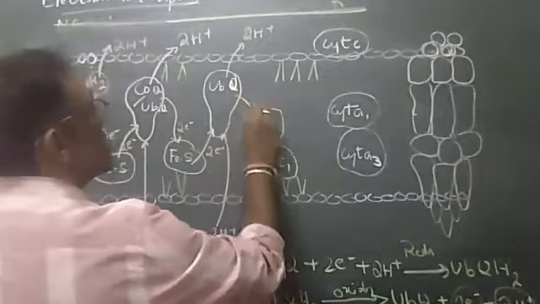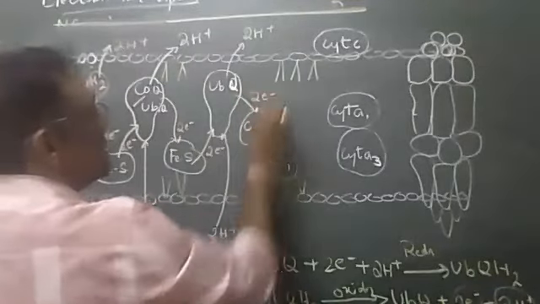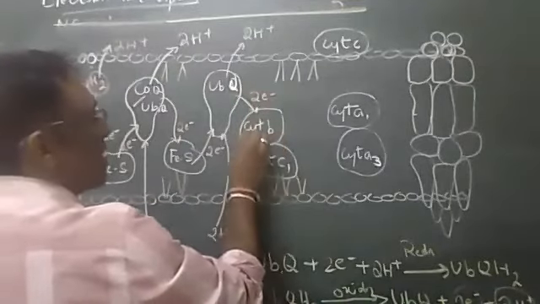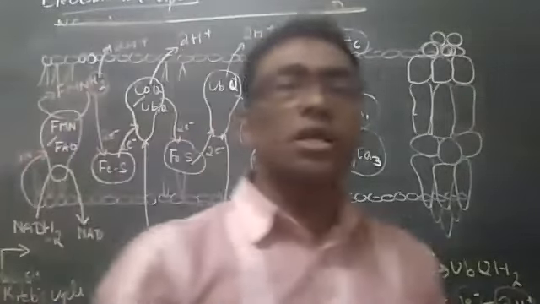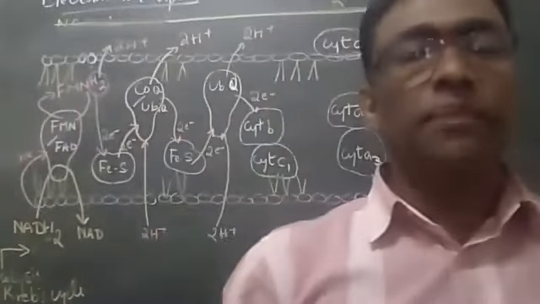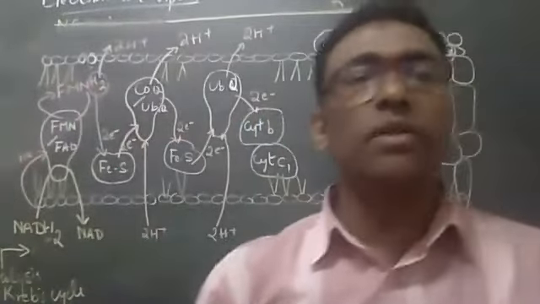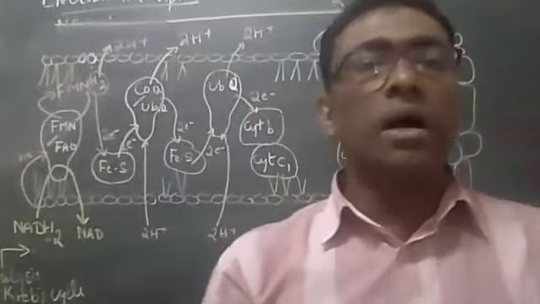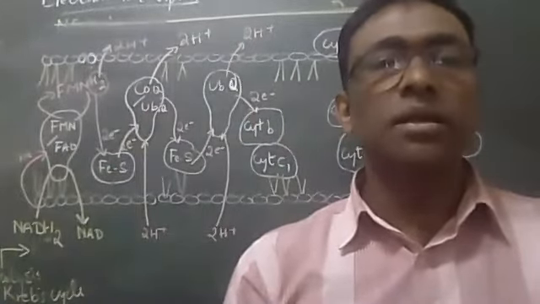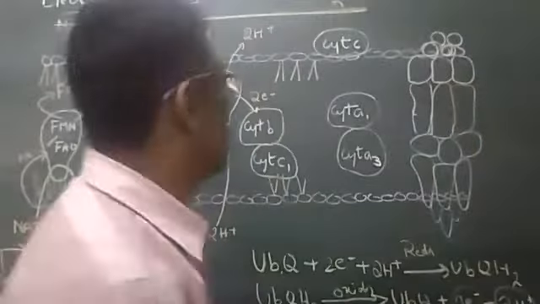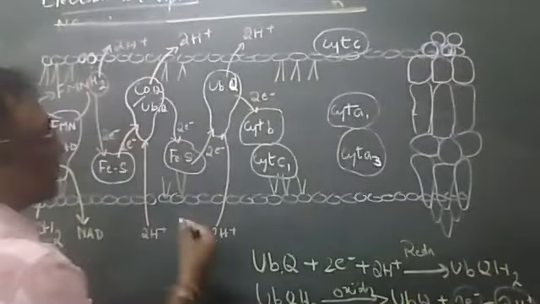Again, the electron is received by cytochrome B. Reduction, oxidation. That's why we call it reduction, oxidation. Alternatively, in much of the information you would have read, it's called redox reaction, oxidation reduction reactions. So alternatively, it keeps happening.